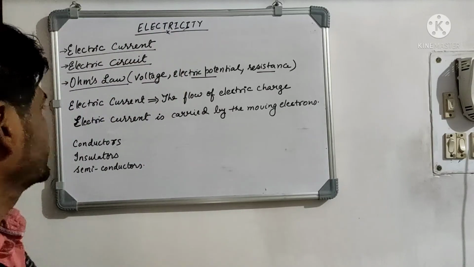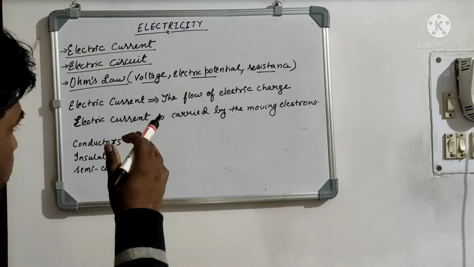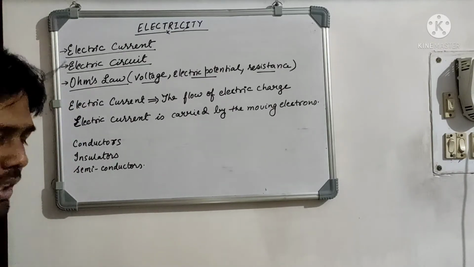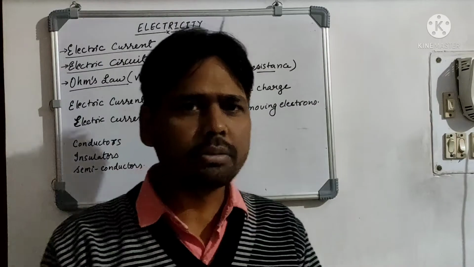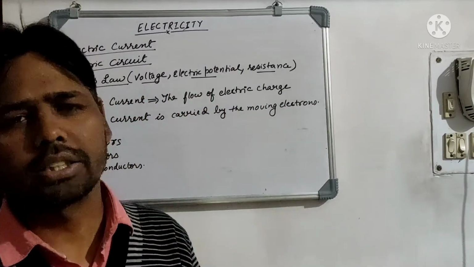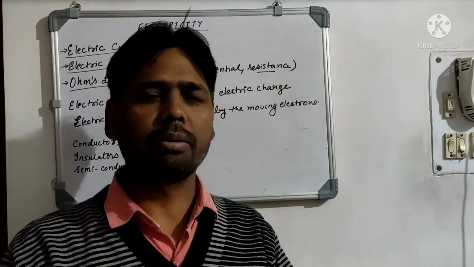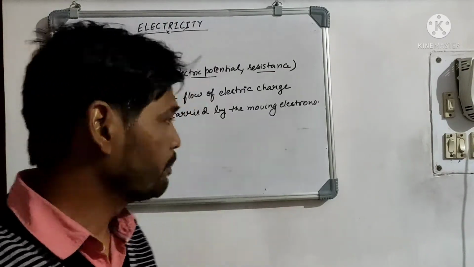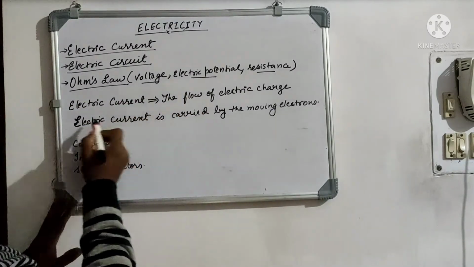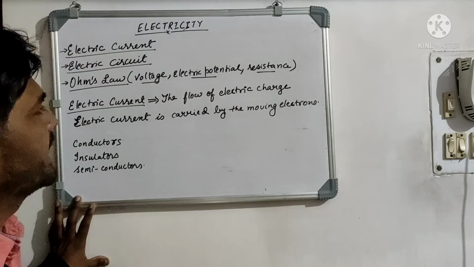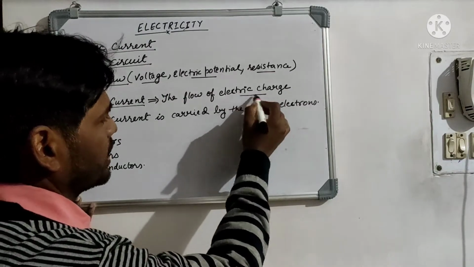So without wasting time, let us move on to the first portion of our electricity chapter, that is electric current. Basically, electric current is nothing but the flow of charge through any conductor, which is being carried by the electrons in the conductor. Electric current can be defined as the flow of electric charge.